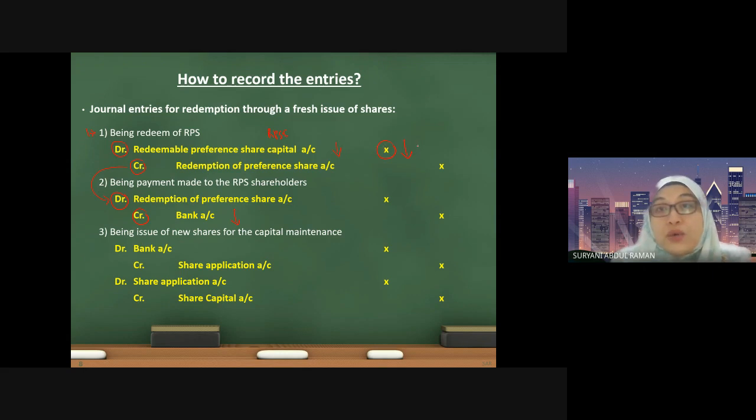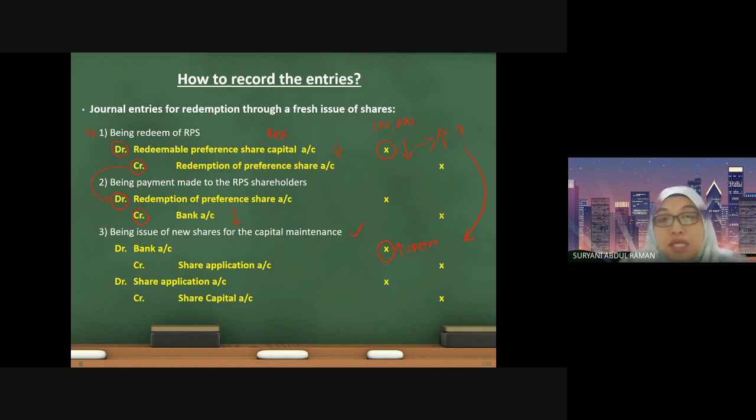So how are we going to increase it back? This is the method that we are going to use, where we issue new shares to maintain back the capital. If you are reducing the amount by 100,000, meaning you are going to add back by 100,000.